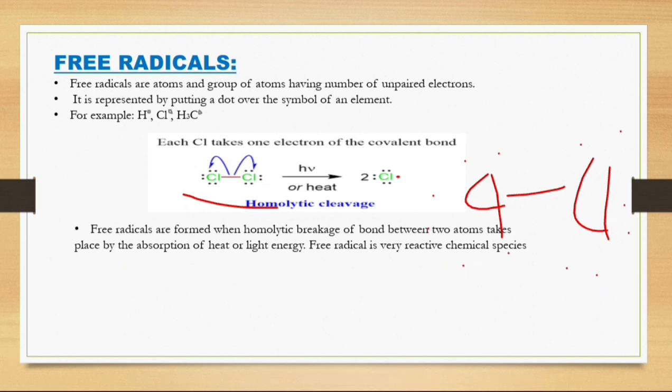The bond is broken, and each atom takes one electron. They have unpaired electrons, so they are shifted.